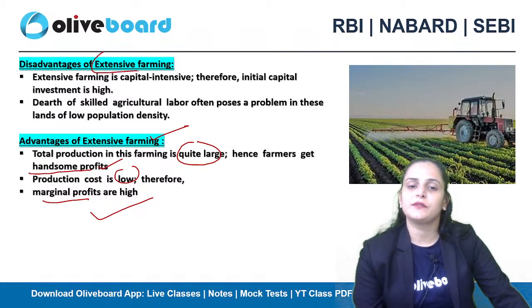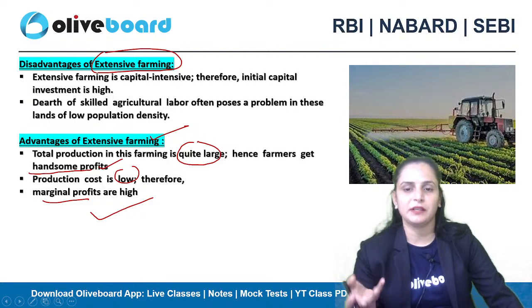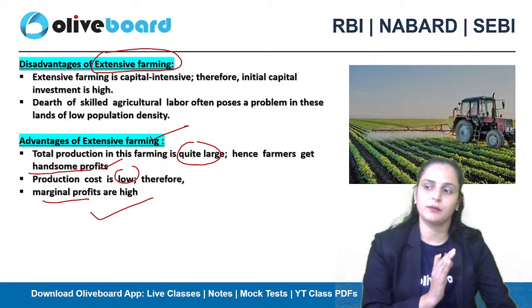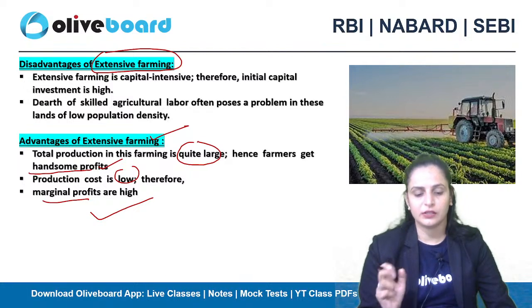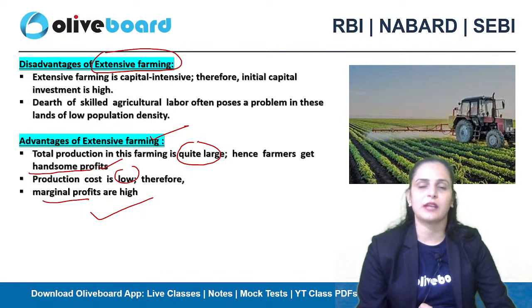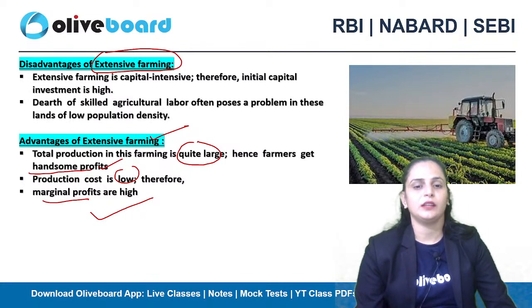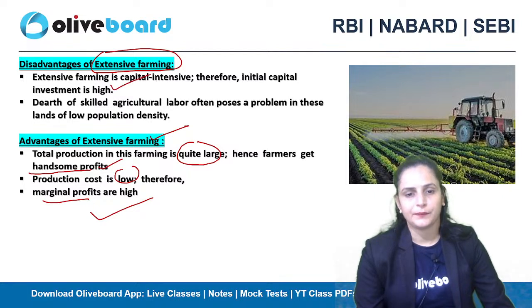Disadvantages: what are the different disadvantages of extensive farming? One is that it is capital intensive. You need good mechanization tools, and you are following good, modern technology. So obviously it is capital intensive. The initial cost investment is quite high. A dearth of skilled agricultural labor often poses a problem in these.